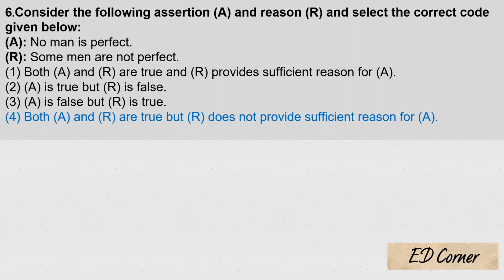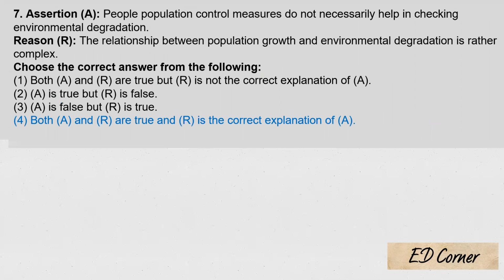If you see option 1, they are telling both are true, but R provides sufficient reason for A. I should not choose that because R is not the right reason for A. Before choosing an answer, make sure you are choosing the right answer. You would know the right answer, but out of hurry, you might choose a wrong answer. Please don't do that.